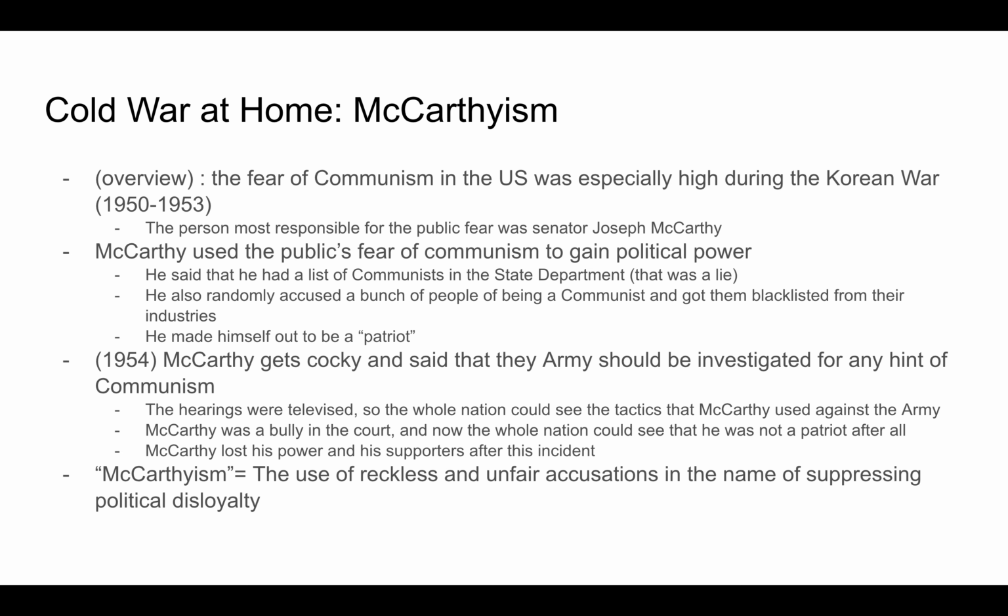In 1954, McCarthy got cocky and said that the army should be investigated for any hint of communism. The hearings were televised so the whole nation could see the tactics that McCarthy used against the army. McCarthy was a bully in the court, and now the whole nation could see that he was not a patriot after all. McCarthy lost his power and his supporters after this incident. McCarthyism refers to the use of reckless and unfair accusations in the name of suppressing political disloyalty.